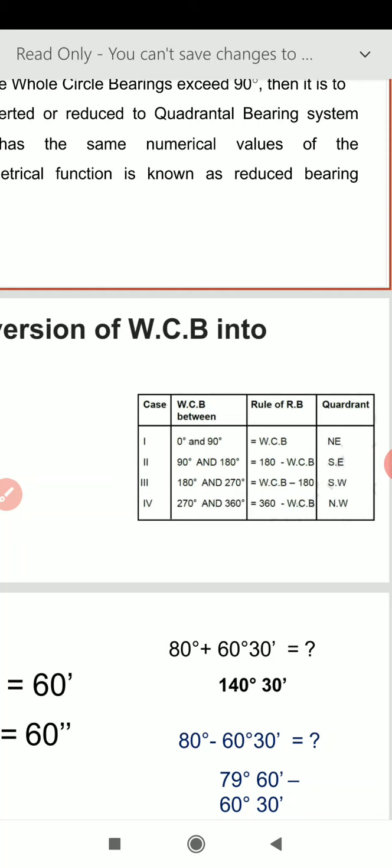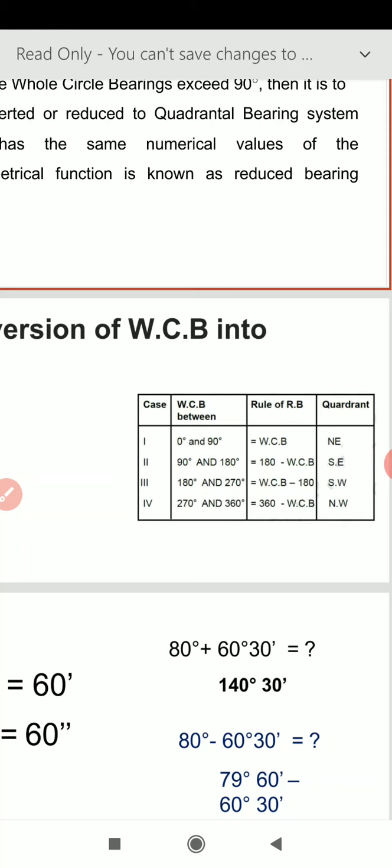So let it be that the whole circle bearing angle is 220 degree, and it lies between 180 and 270. Then the rule of conversion says reduced bearing is equal to whole circle bearing minus 180 degree. So in this case, reduced bearing is equal to 220 degree minus 180.